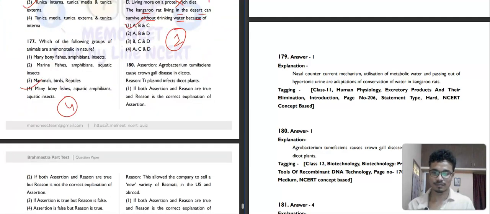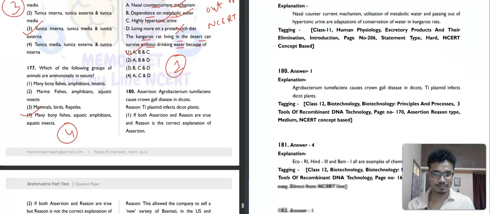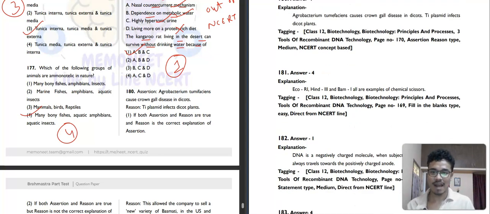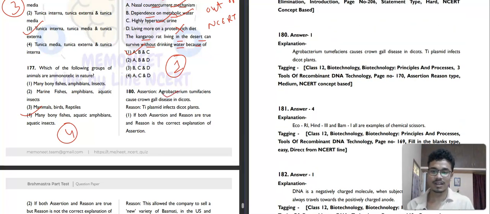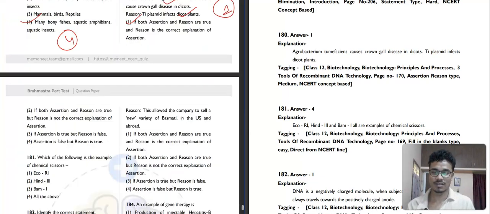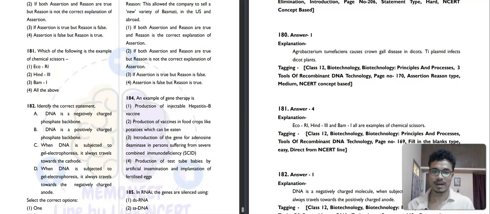Then 180. Assertion: Agrobacterium tumefaciens causes crown gall disease in dicots, correct. Reason: Ti plasmid infects dicot plants, correct. Both are correct, and the reason is verifying the assertion. That's why the first option will be our correct answer. Then question number 181. Which of the following is an example of chemical scissors? EcoRI, HindIII, BamHI, all of them. So all of them are chemical scissors, restriction endonucleases or restriction enzymes.